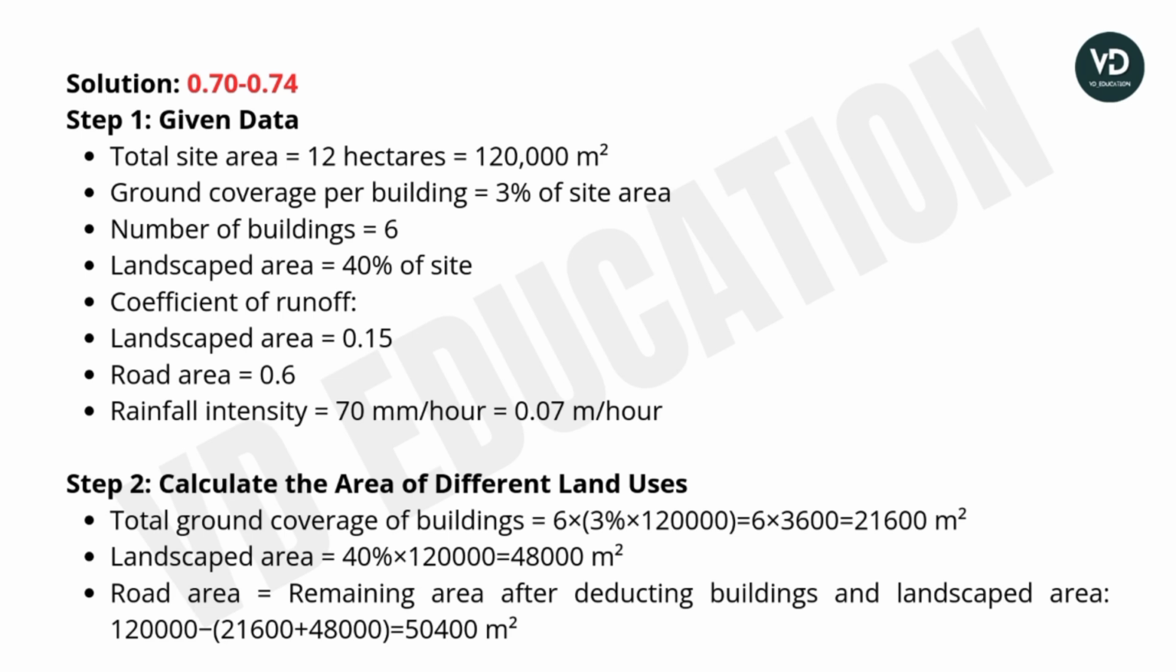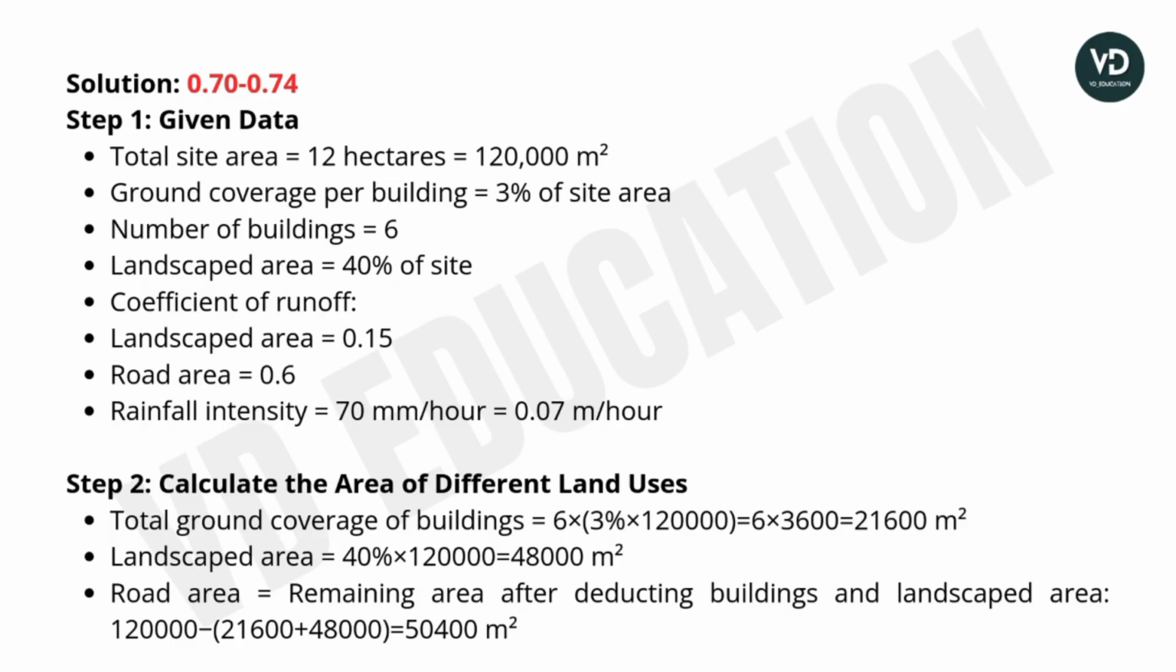So 3% of the 1,20,000. So this will be equal to 6 into 3,600. So we will get the total ground coverage as 21,600 square meter. Next, the landscape area, 40% of the total site area.